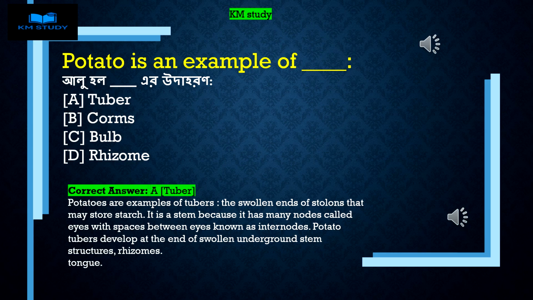Correct answer A. Tuber. Potatoes are examples of tubers, the swollen ends of stolons that may store starch. It is a stem because it has many nodes called eyes, with spaces between eyes known as internodes. Potato tubers develop at the end of swollen underground stem structures, rhizomes.